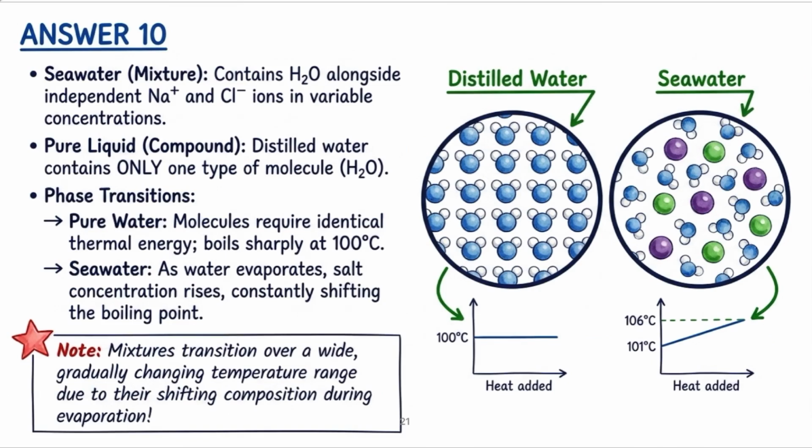See that seawater is a mixture. This seawater has variable composition, so it will have a variable boiling point. Pure liquid water is a pure compound. It doesn't have any dissolved salt, nothing is there. So its boiling point will be fixed. So this is the basic difference between pure water and seawater, and because of this difference only there is a difference in the properties of distilled water and seawater.